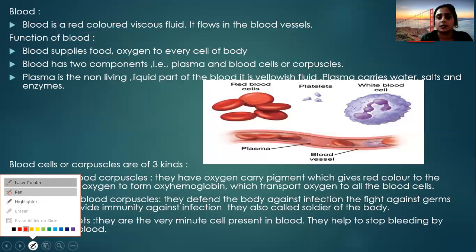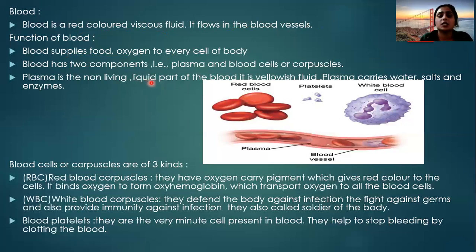What is the plasma then? Plasma is the liquid portion of the blood. In this diagram, plasma is shown in the blood vessels. These are the blood vessels, the tube-like structures. Blood vessels are tube-like structures. Okay, these are the blood vessels.